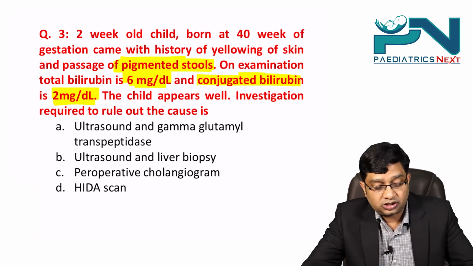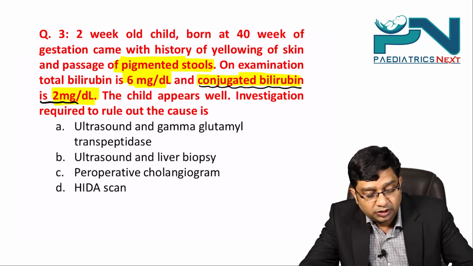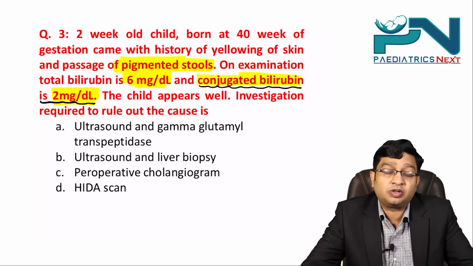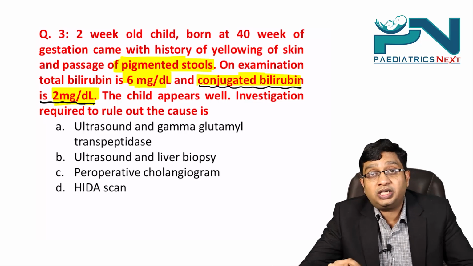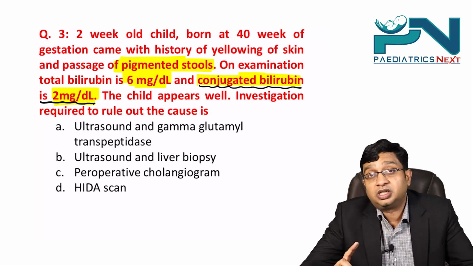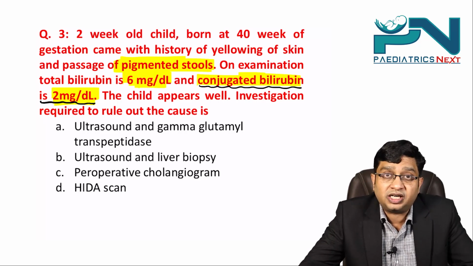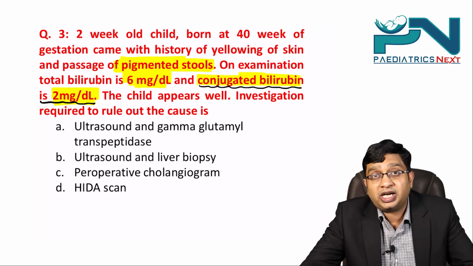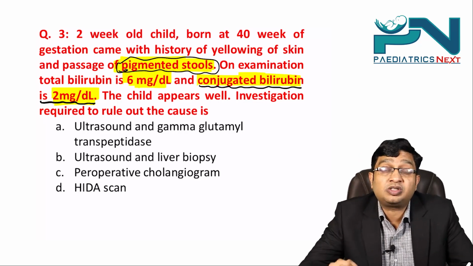Now just seeing this question, what you compare is there is an increase in the conjugated bilirubin. So it is a case of neonatal cholestasis. Right? And in neonatal cholestasis, the first cause which comes to our mind is the very common extrahepatic biliary atresia, EHBA. But if it is EHBA, there has to be pale stool. Here it is given pigmented stool, right? So this is not particularly a case of EHBA.